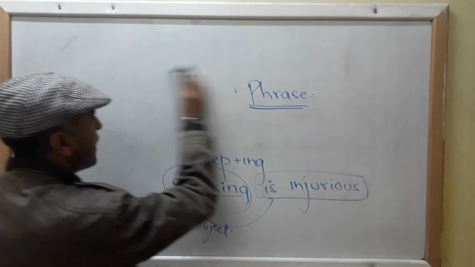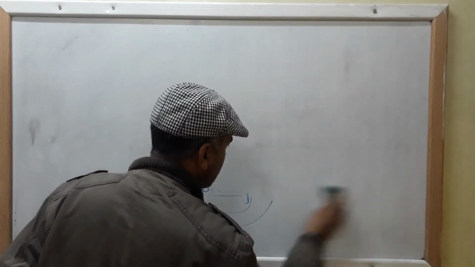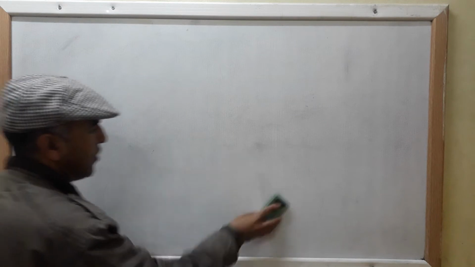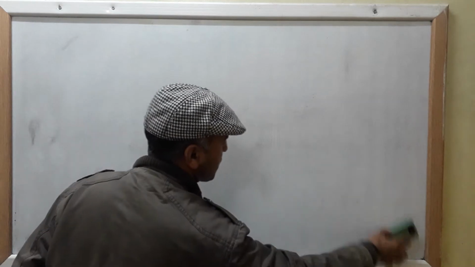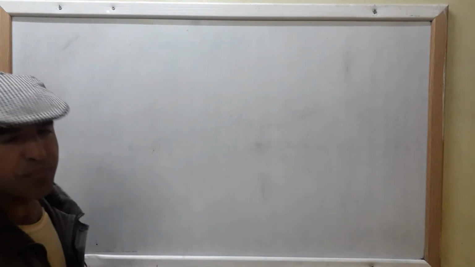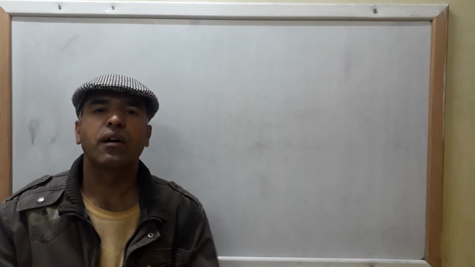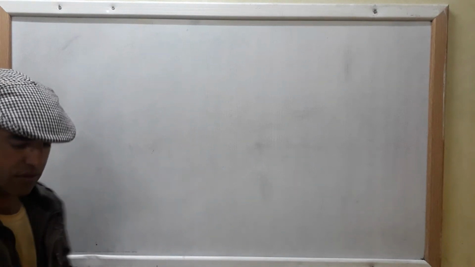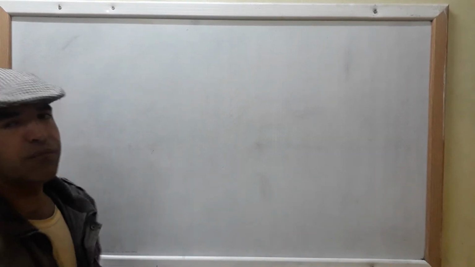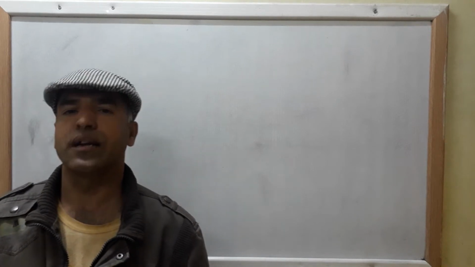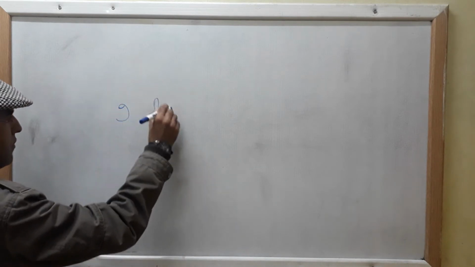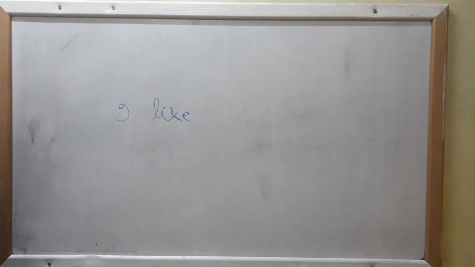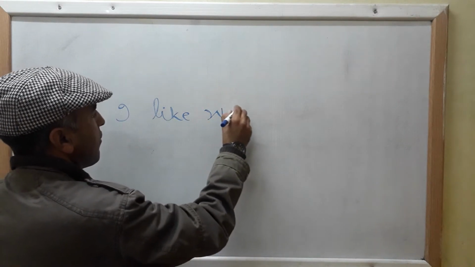Let me proceed to the gerund phrase. As I told you, a phrase is a group of related words, but it also functions as a single part of speech. Clear? A gerund phrase is a group of words that does the function of a gerund in a sentence. Now, a gerund phrase is a group of related words, and it functions as a noun in a sentence. Let me cite an example. I like writing novel.